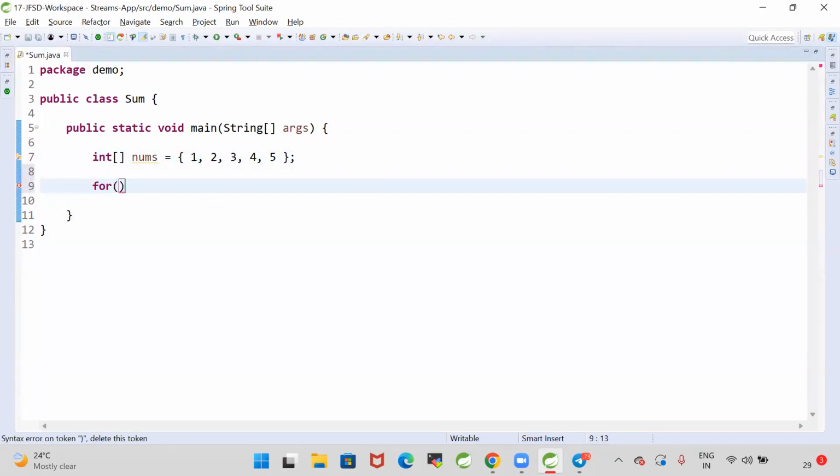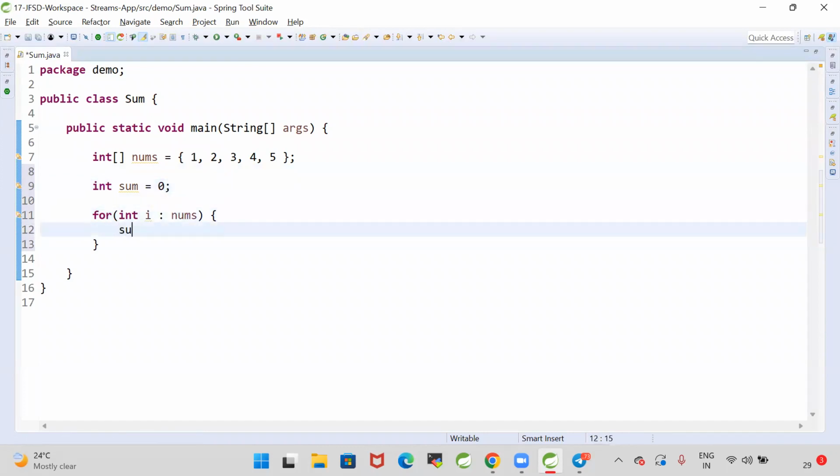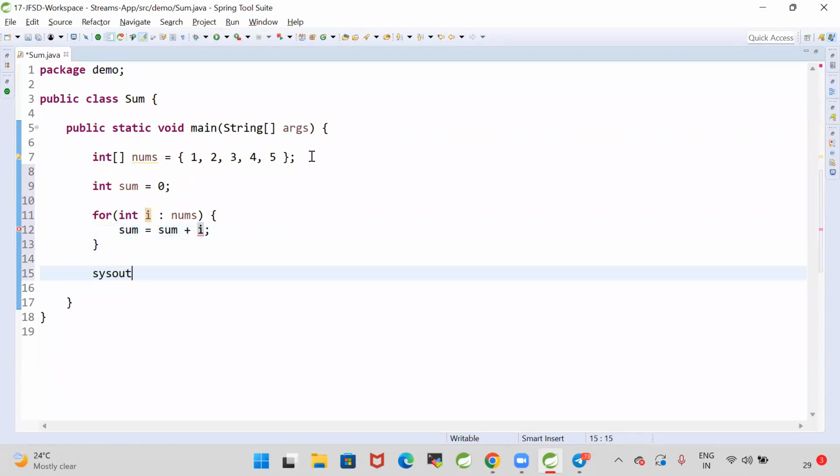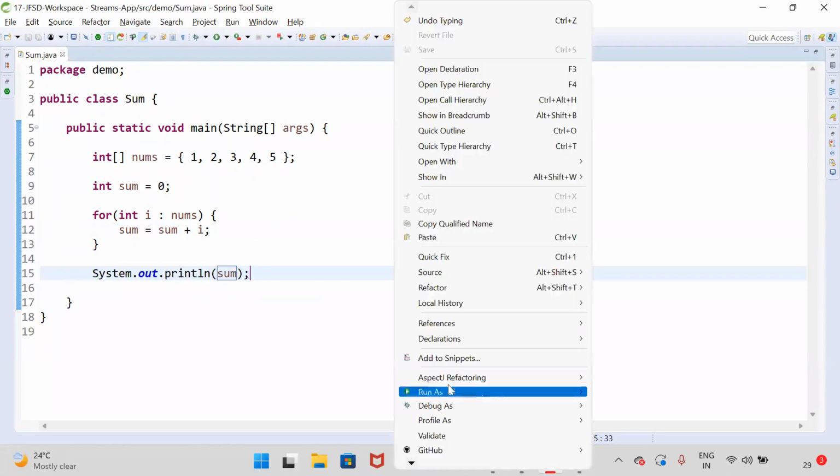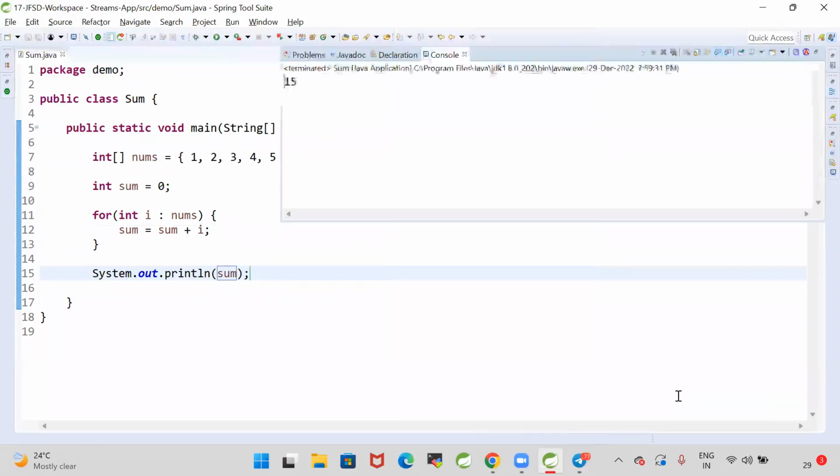For int i : nums. Then we are going to do int sum is equal to 0, sum is equal to sum plus i, System.out.println of sum. Run as Java application. Yes, we are getting the sum as 15.